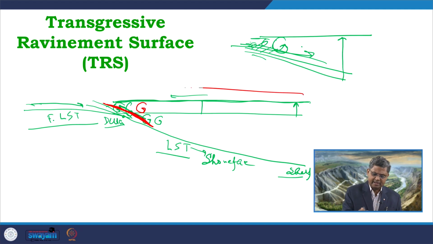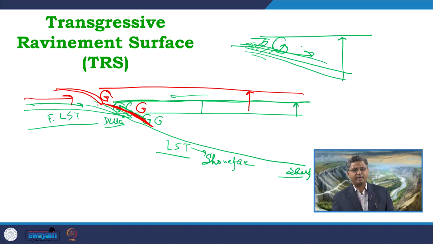Now, the sea level is rising up over here, and for that purpose the wave reworking is going on over here and sediments are still coming in, and we are getting a new surface formed over here, another wave ravinement surface. So, as this sea level will rise and try to encroach into the land, the shoreline will try to shift towards the land, and we will get this wave ravinement surface shifting towards the land, depending on where exactly this erosion is going on.